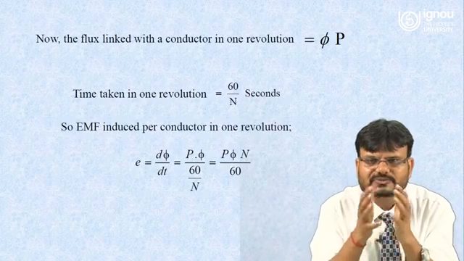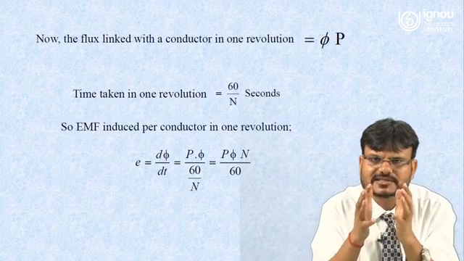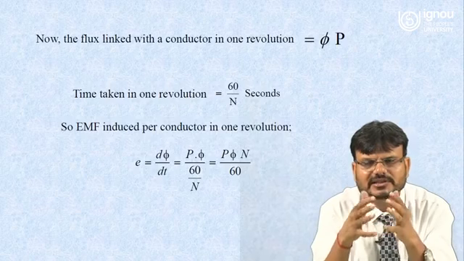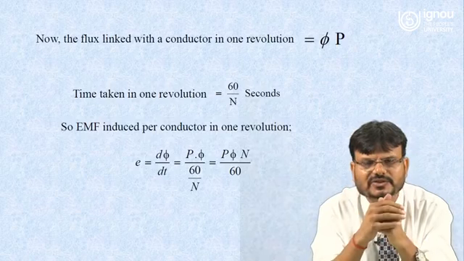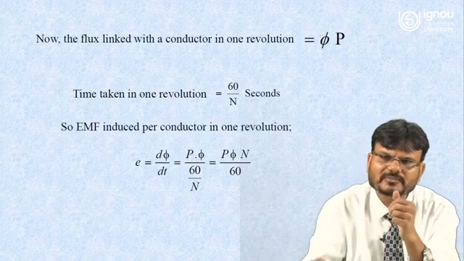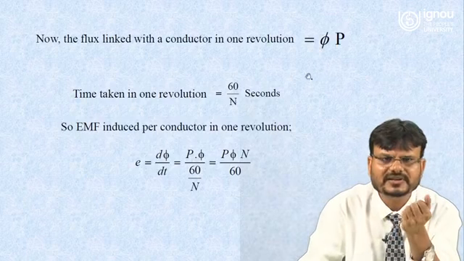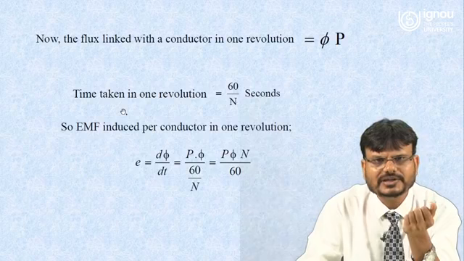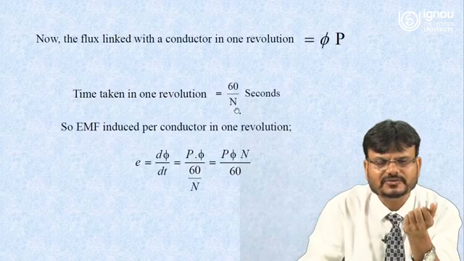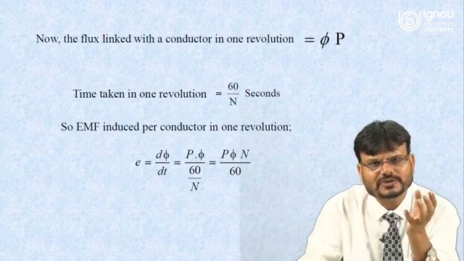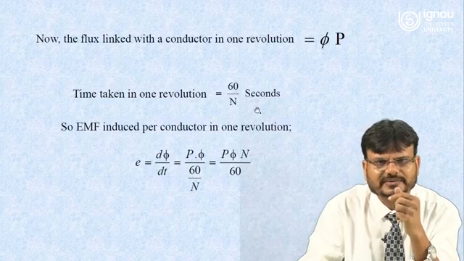Because phi is the flux per pole and there are P number of poles, the total flux linked with the conductor in one revolution is equal to what? Flux per pole multiplied by the number of poles. So it is equal to phi into P. And do you know the time taken in one revolution is equal to what? 60 upon N. Why? Because N is in RPM. So if you want to calculate the time taken in one revolution, it comes to 60 upon N seconds.